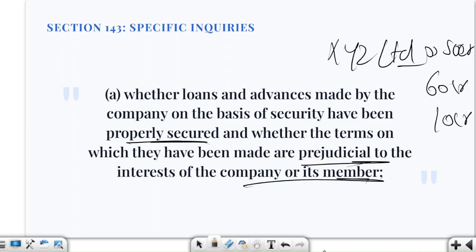Now what will happen? Here the auditor will ask, is this loan actually properly secured or not? Also suppose this XYZ Limited has given a loan at an extremely low interest rate to a related party, causing significant loss to XYZ. So the auditor will examine whether the terms are prejudicial to the interest of the company or its members or not.